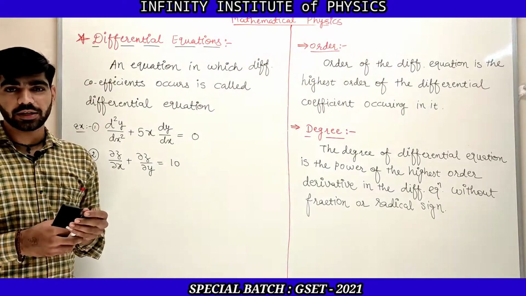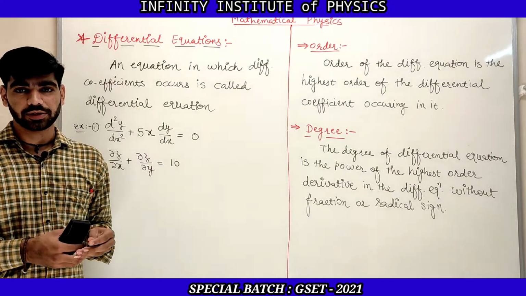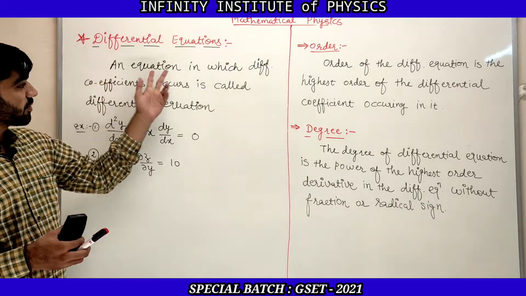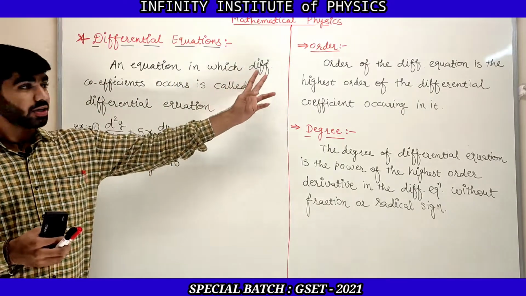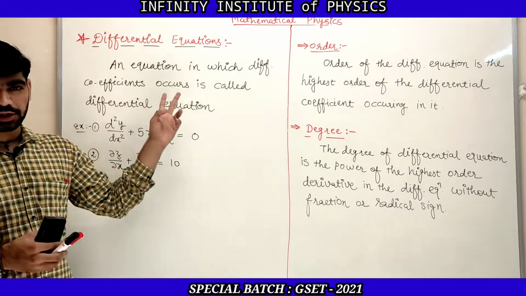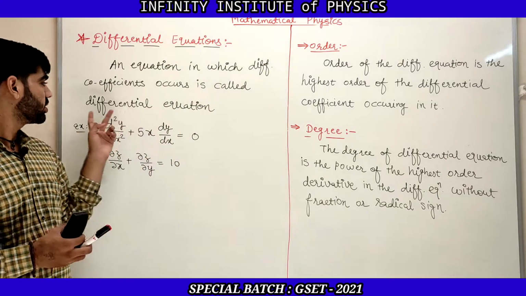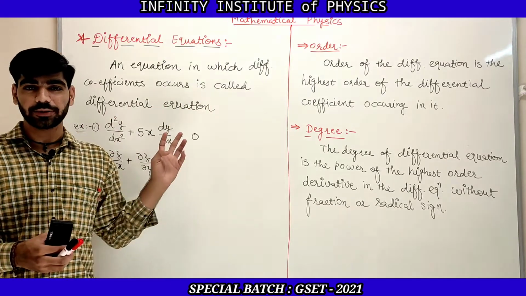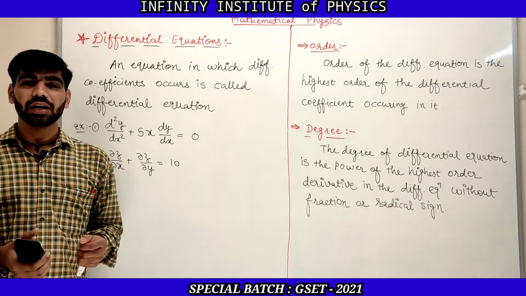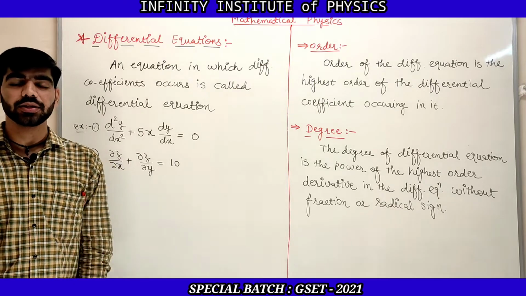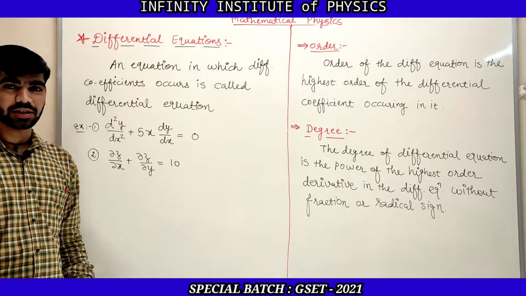An equation in which a differential coefficient occurs is called a differential equation. That means if the equation has a term with differentiation, then it is known as a differential equation.